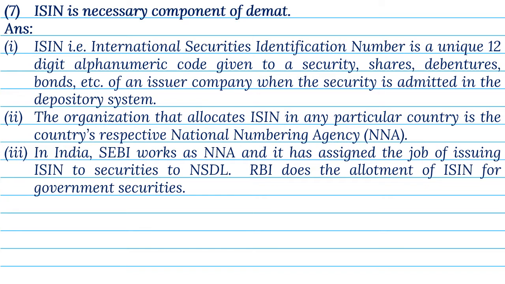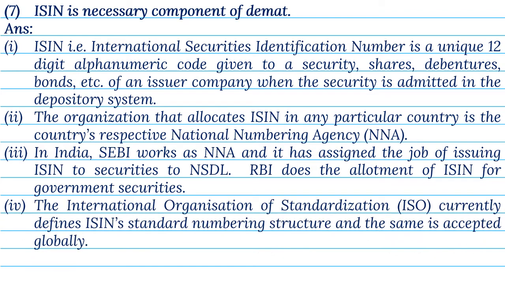RBI does the allotment of ISIN for government securities. 4. The International Organization of Standardization, ISO, currently defines ISIN as standard numbering structure, and the same is accepted globally. 5.